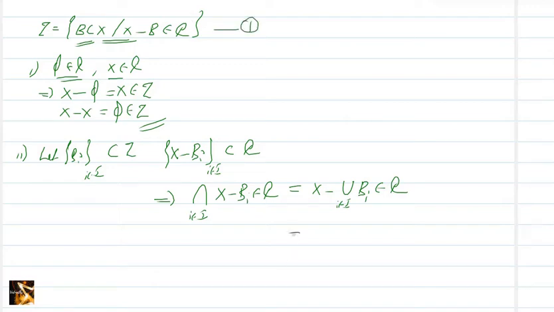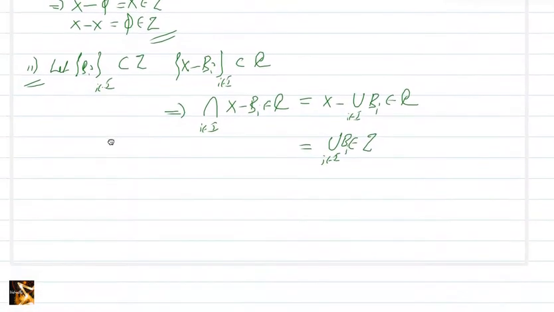Then by 1 we have the union over i in I of B_i is in tau, because X minus B in C means B is in tau. That means tau is closed under arbitrary union. So we have got the second condition.